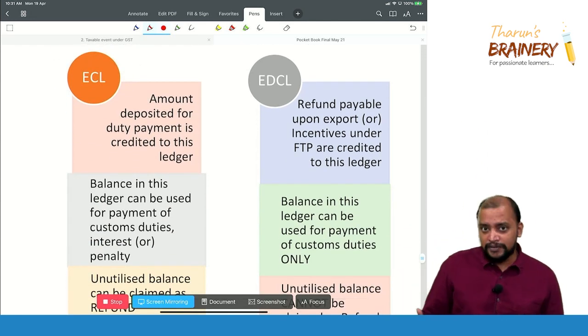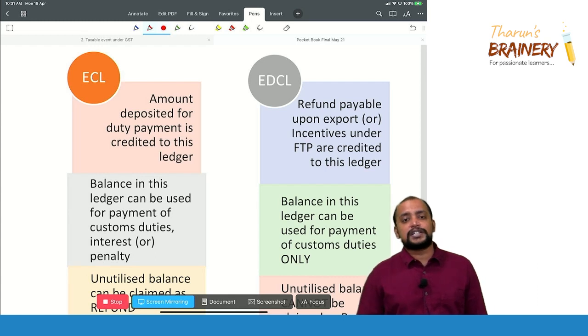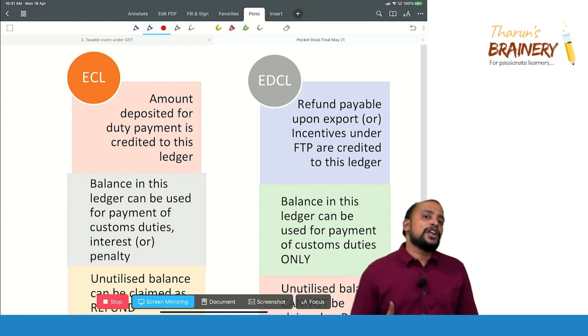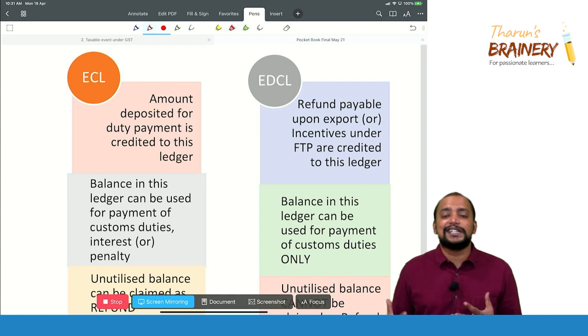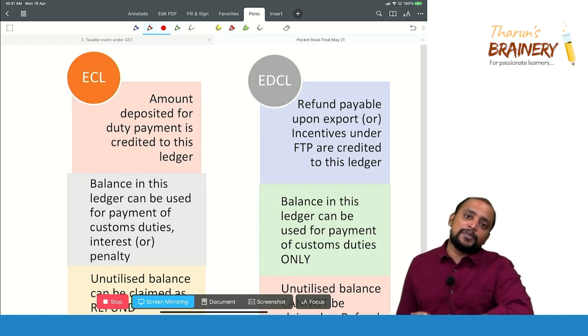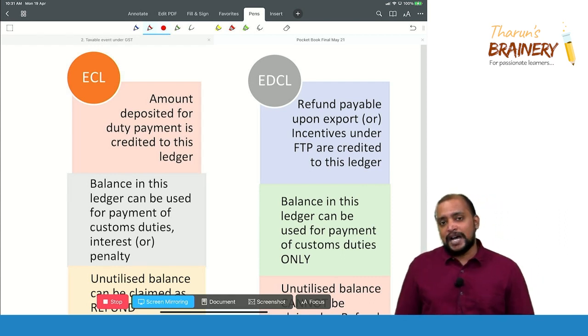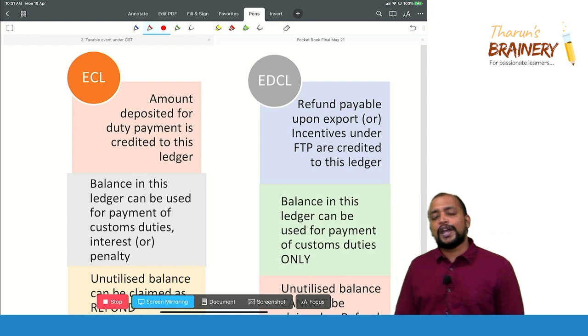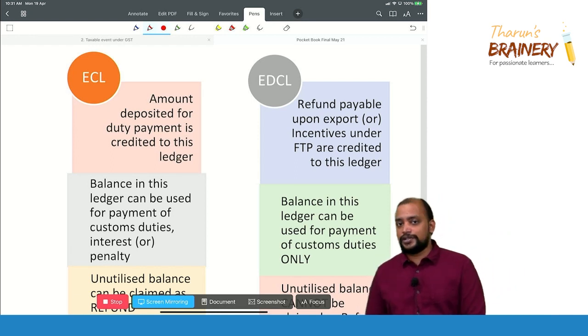Generally, whenever we need to pay customs duty, what do we do? We log in to the portal called the ICE Gate portal and make the payment of customs duty. But now what they are saying is a cash ledger. So whenever you want to make payment of customs duty, you deposit into the cash ledger.